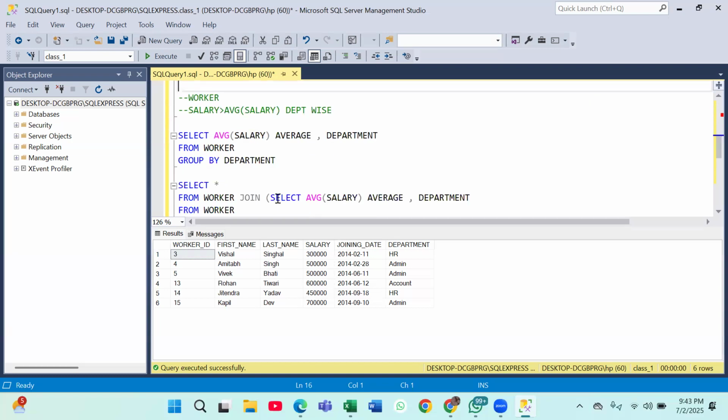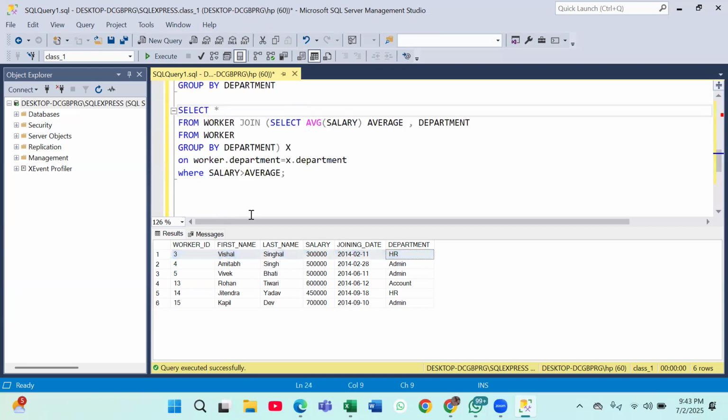These CTE and subquery are two topics that need a lot of practice. If you do not practice, you will not be able to understand them ever. And these are some of the most important topics also, okay? Now my question is, I want those workers whose salary is greater than average salary, but department wise. Did you get that? Their salary should be greater than average salary, but we have to make it department wise.